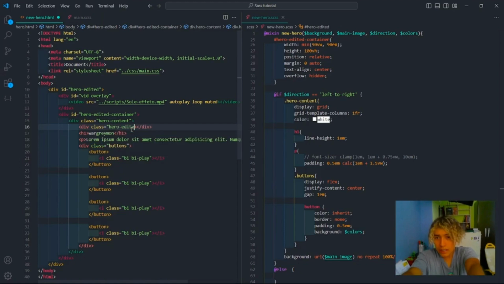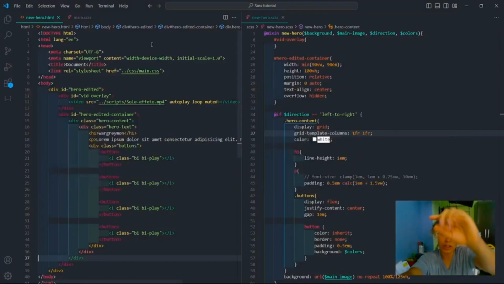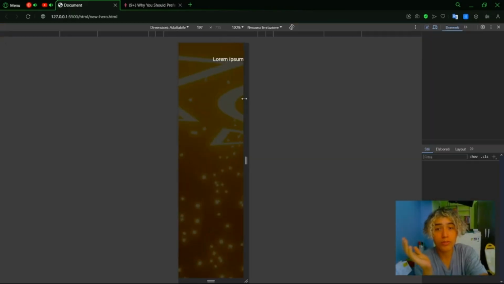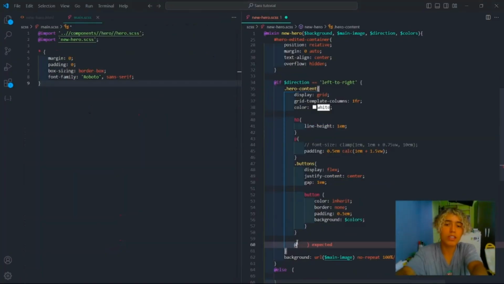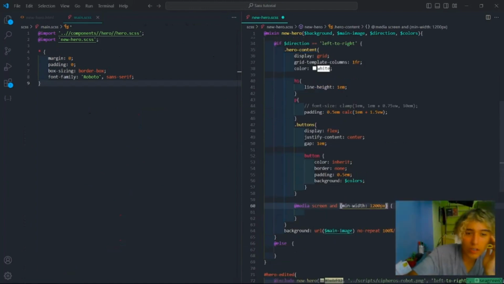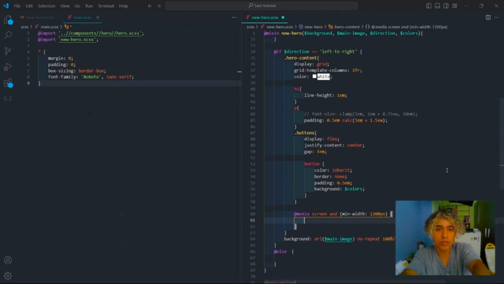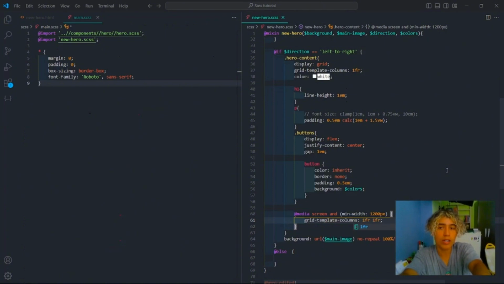Now we set another class, hero text container, for this to happen. We have to set to the hero content display grid and grid template columns 1fr and 1fr. We want to start from mobile. As I said before, we have to set a media query. We set only 1fr. And then here, set media screen from 1200 pixels for the PC view. Hero content, we set grid template columns to 1fr and 1fr respectively.